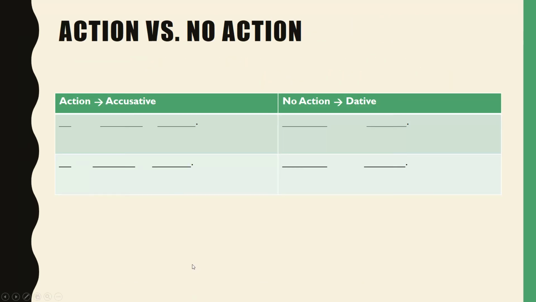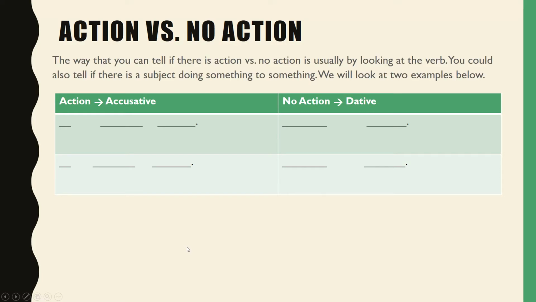You can watch that video more than once so that you can learn the song and the actions on your own. We're going to talk more about action versus no action. The way that you can tell if there is action versus no action is usually by looking at the verb. You could also tell if there is a subject doing something to something that there is action in the sentence. We will look at two examples below.